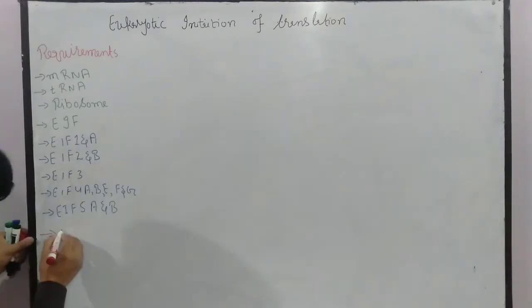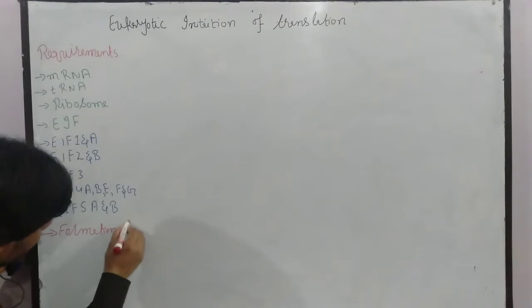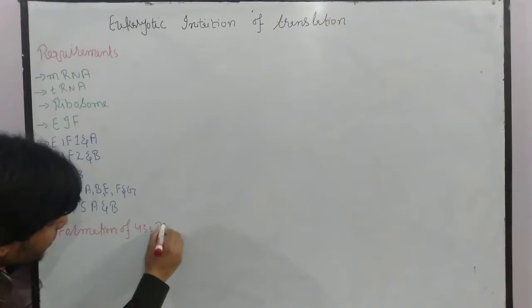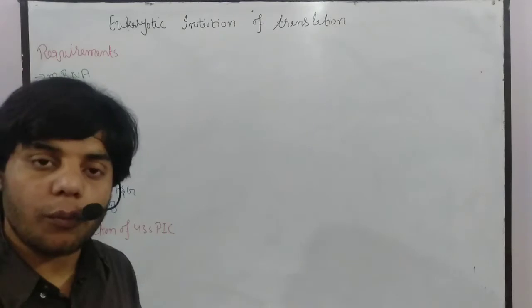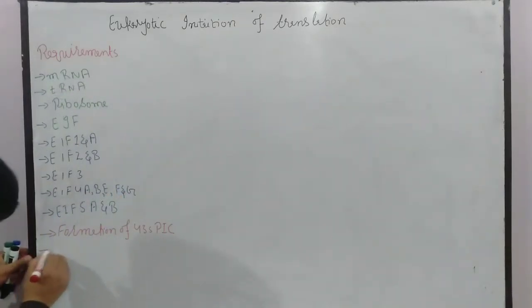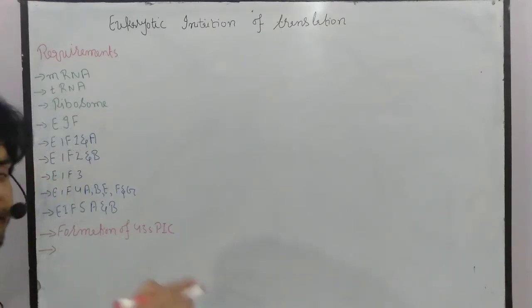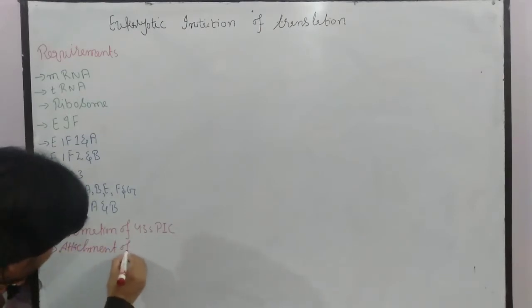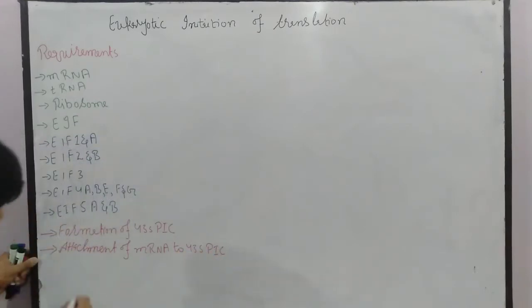So let me write each step. The first step is formation of 43S pre-initiation complex. The second step is attachment of mRNA to the 43S PIC, pre-initiation complex.